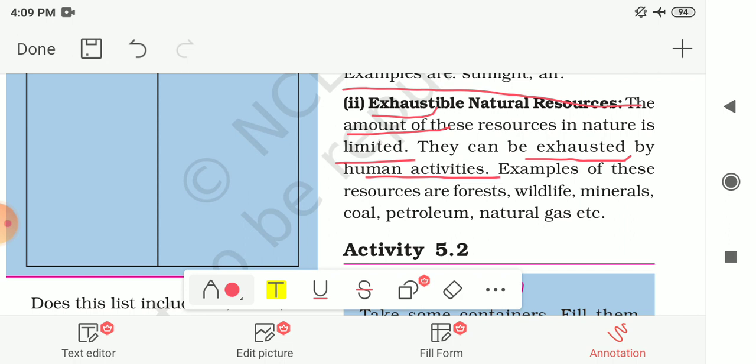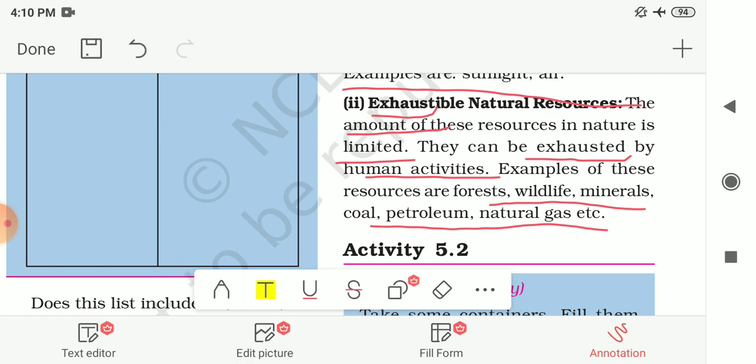So these kind of natural resources are known as the exhaustible natural resources. Examples are given to you here: forest, wildlife, minerals, coal, petroleum, natural gas, etc. are the examples of exhaustible natural resources. So now the question is how these exhaustible natural resources get finished one day. For that, one activity is given to you here.